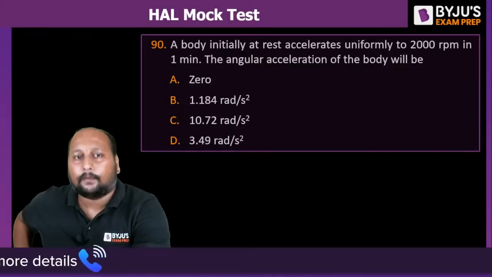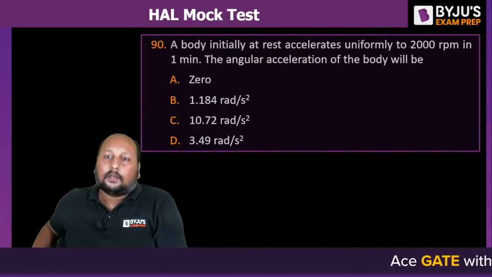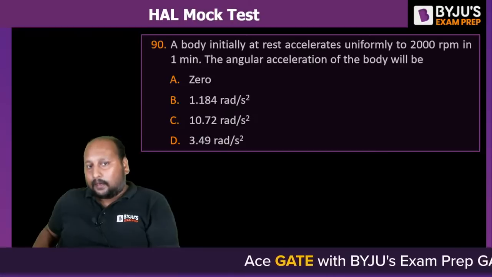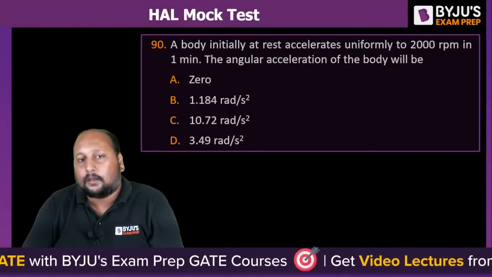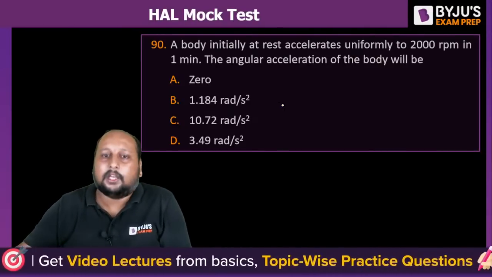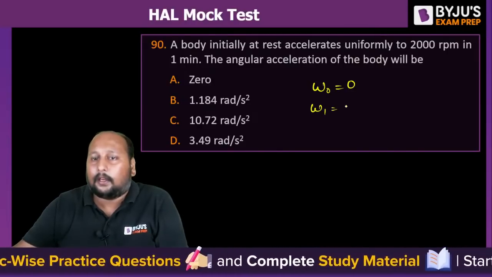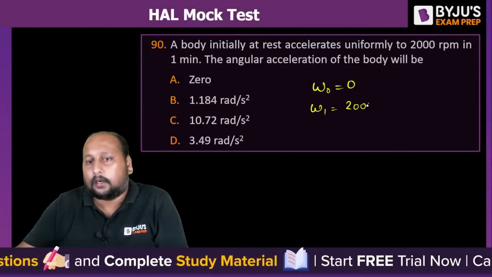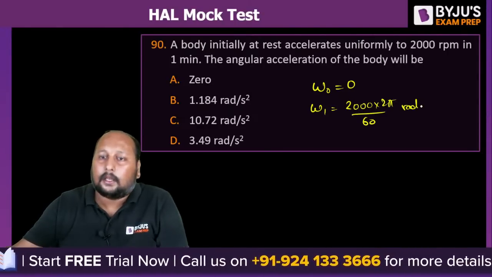Let's go to the 90th question. A body initially at rest accelerates uniformly to 200 rpm in 1 minute. What is the angular acceleration of the body? It's a kinematics question. A body initially at rest means the initial angular velocity is 0. We have 200 into 2 pi by 60 radian per second.